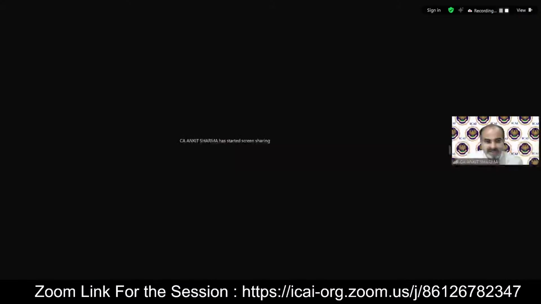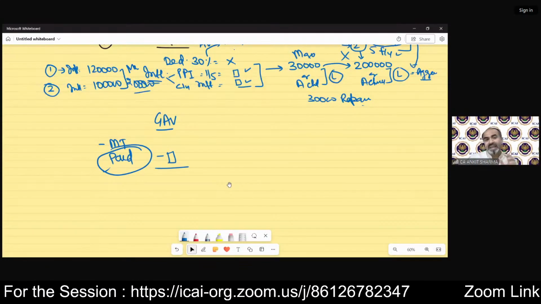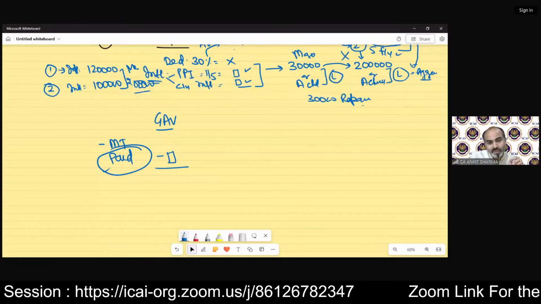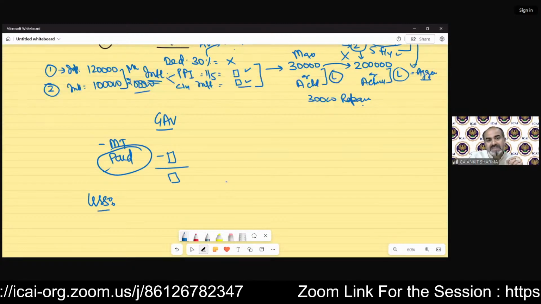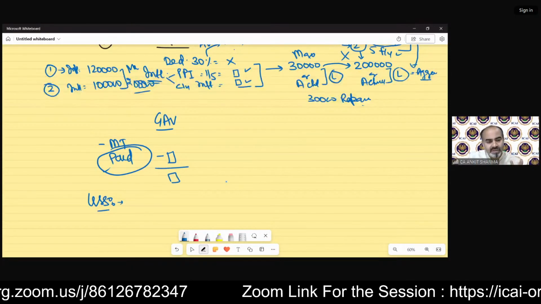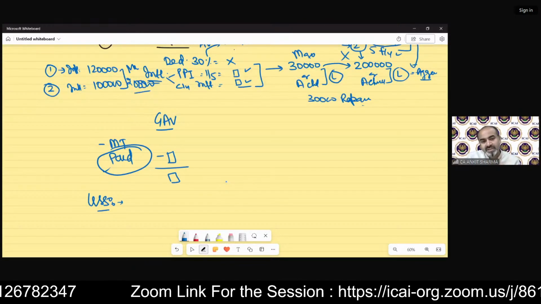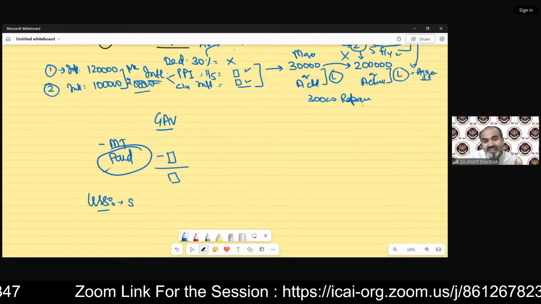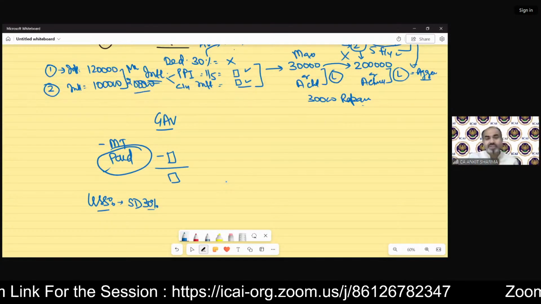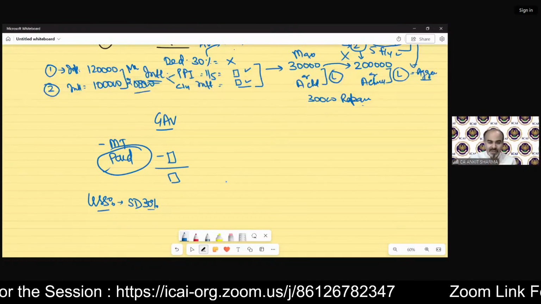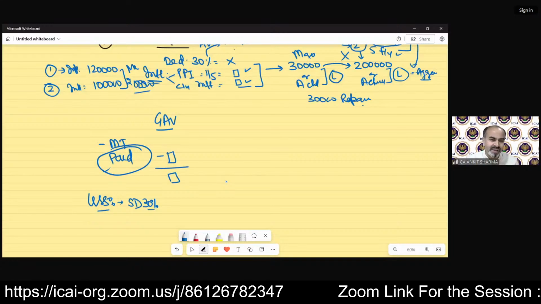Okay, class. So we were discussing the GAV, and after that, the municipal tax is paid. After paying the municipal tax, we will arrive at this value. And now we have to deduct two specific deductions. We are discussing the format in short. We will discuss that format one by one with the study material format after this. And then we have the standard deduction, that is 30%. Earlier, there were deductions like repair, insurance for the property, taxes paid for the purpose of the property, etc. Multiple deductions were there earlier.